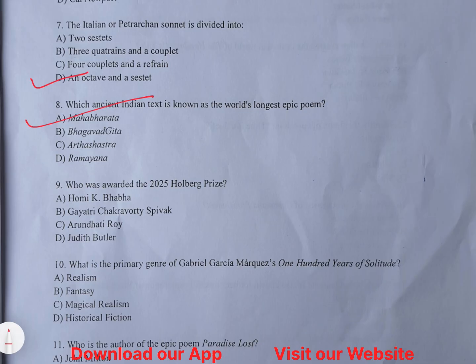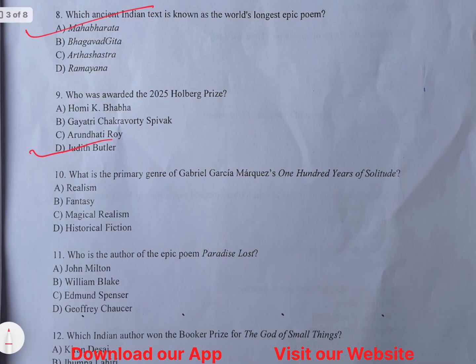Who was awarded the 2025 Holberg Prize? Judith Butler is the right answer, for groundbreaking work in gender theory and philosophy. You must know Judith Butler's work as well. So option D is the right answer. Then question number 10 says, what is the primary genre of Gabriel Garcia Marquez's One Hundred Years of Solitude?